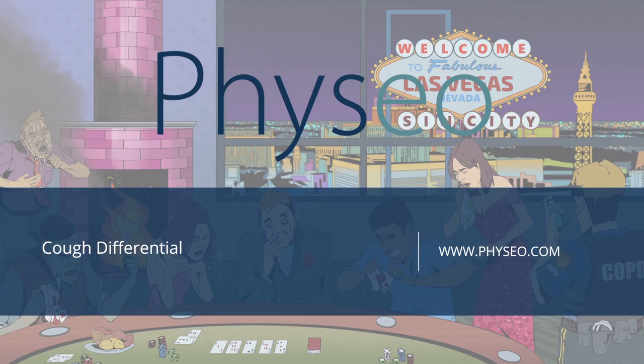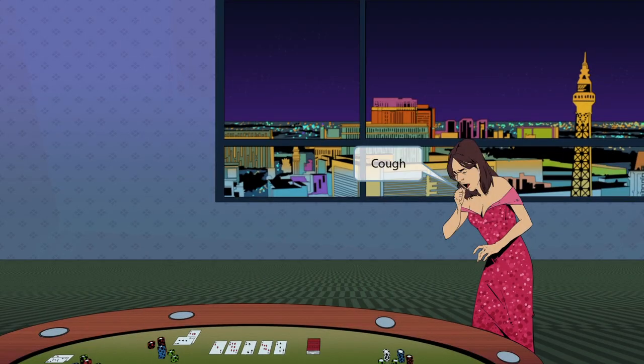Welcome to our mnemonic video on cough differential. Let's get started. This scene will take place at a casino in Las Vegas, Nevada, and will help us learn about the differential diagnosis for cough. One of the gamblers coming to play is not looking so good. As we can see, she is experiencing quite a coughing fit, and she will be our reminder that this story is teaching us about the differential for cough.